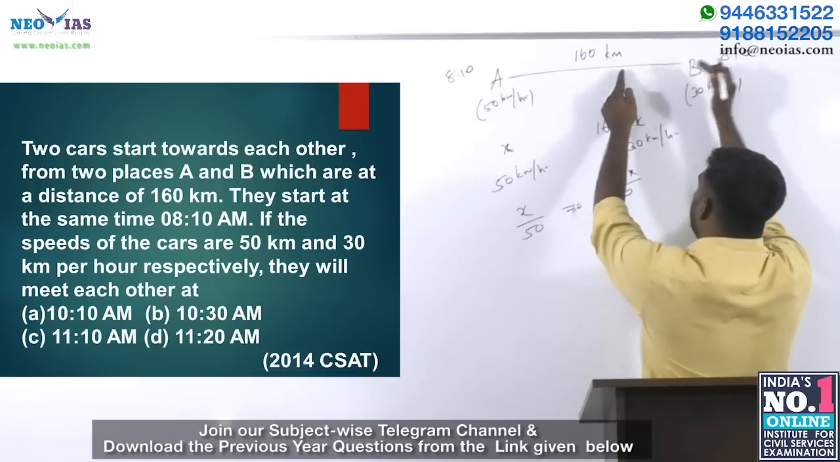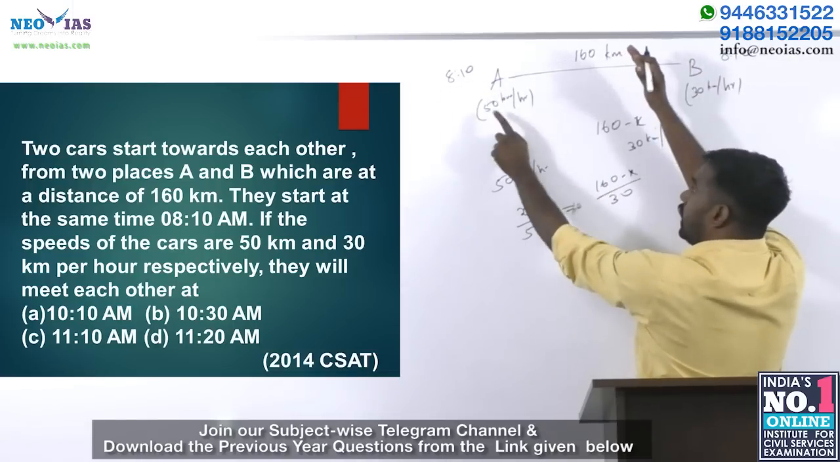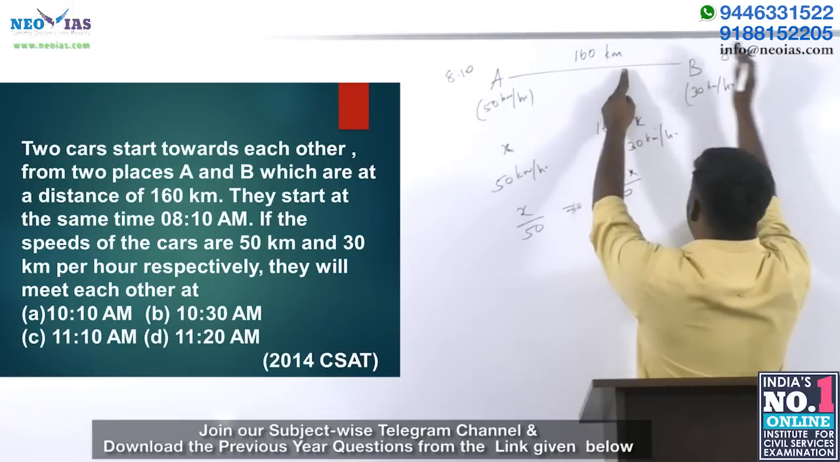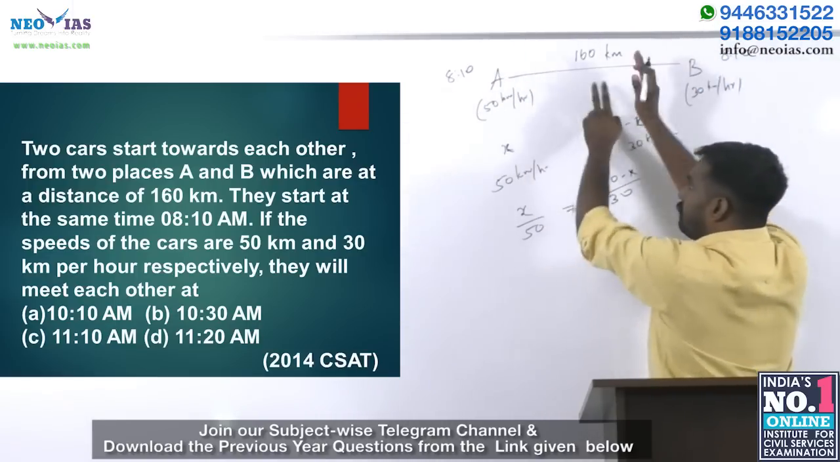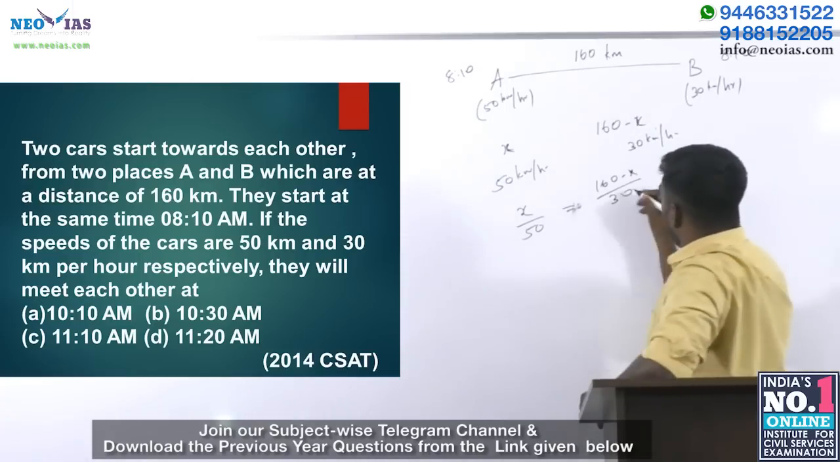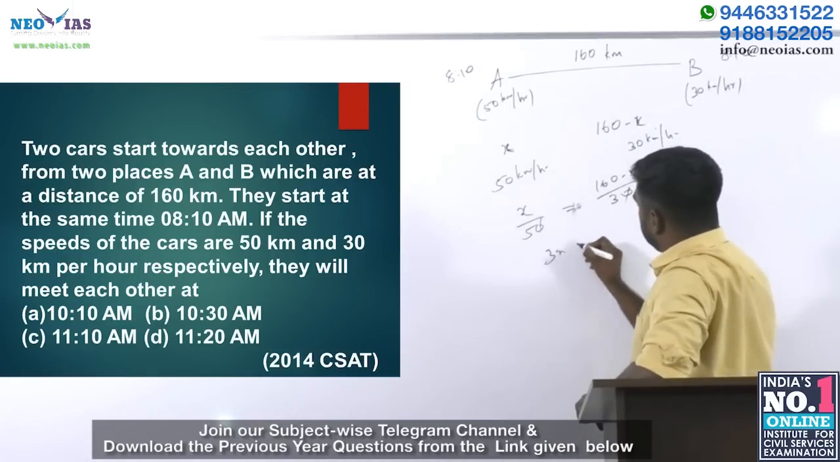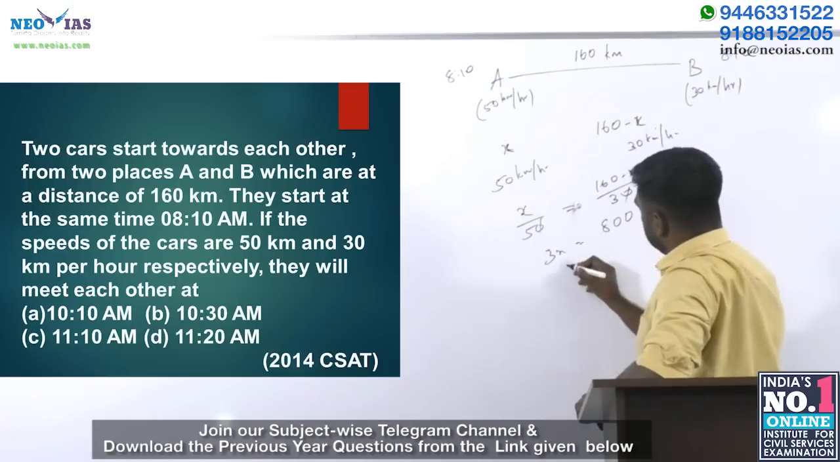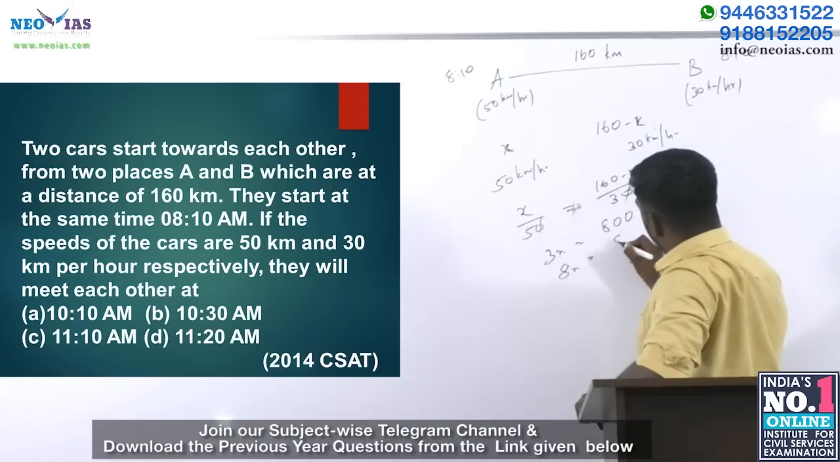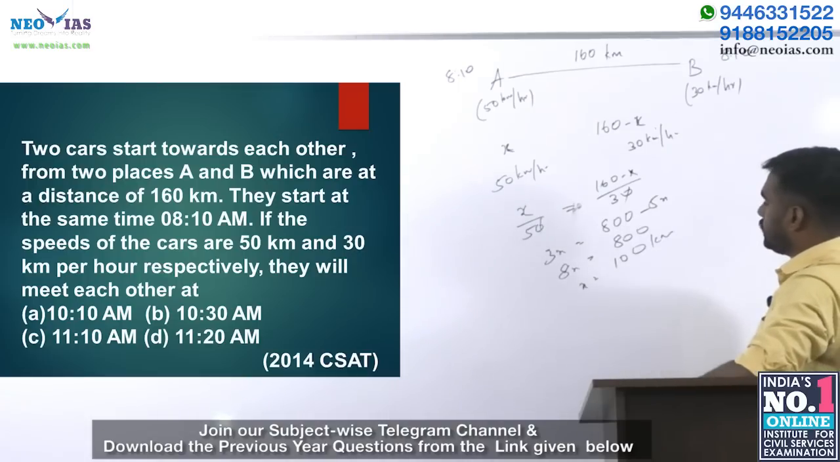A will be covering more distance, B will cover less distance. Why? A is faster. So here, whatever the condition, wherever they meet, the time taken will be the same, right? So we can solve this equation. 5 into 160 is 800 minus 5x, that is 8x equal to 800, x equal to 100 kilometer.